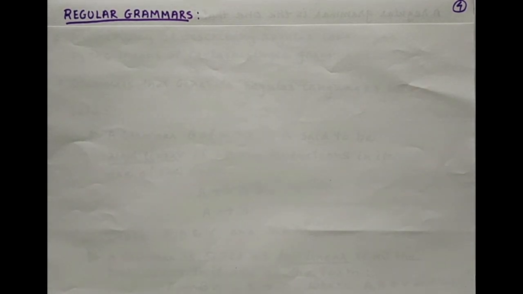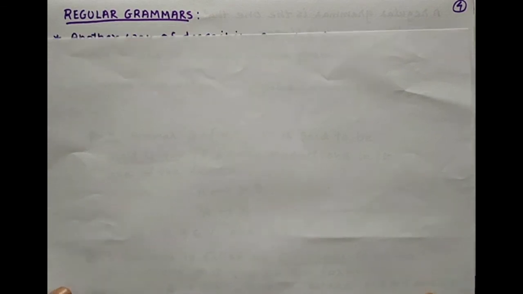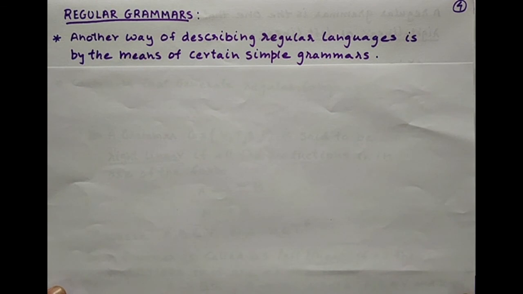Having seen what grammars are in general, let us come back to regular grammars. Another way of describing regular languages is by means of certain simple grammars. We have already seen how regular languages can be expressed with regular expressions. They can also be represented using automata.